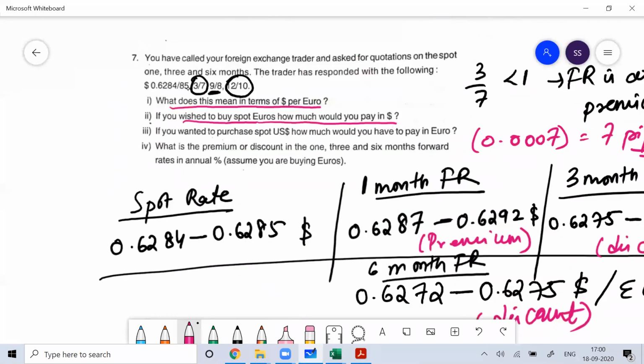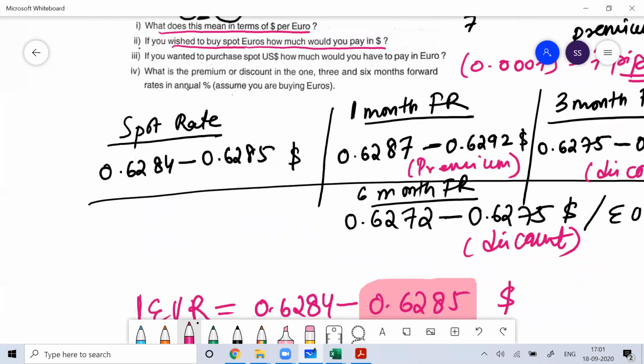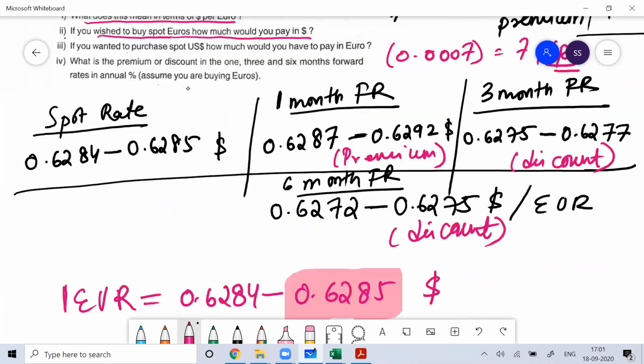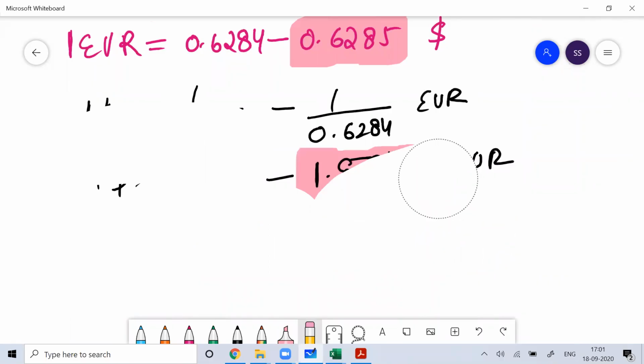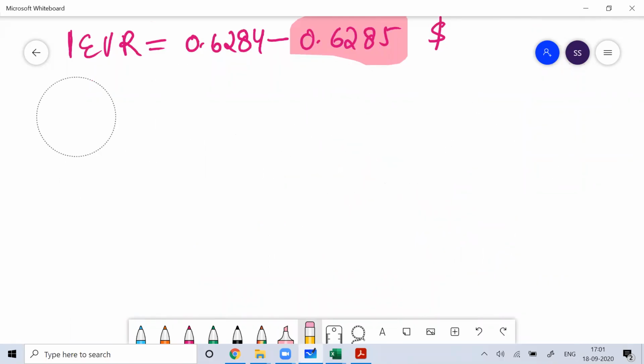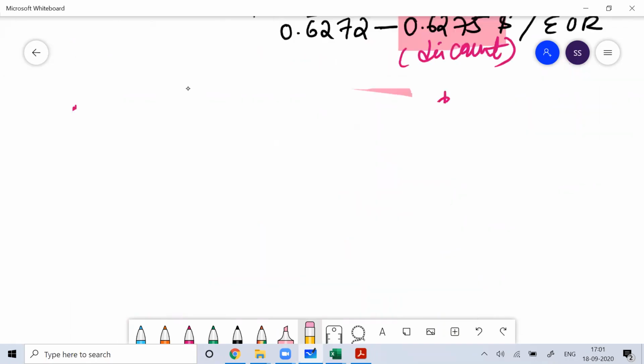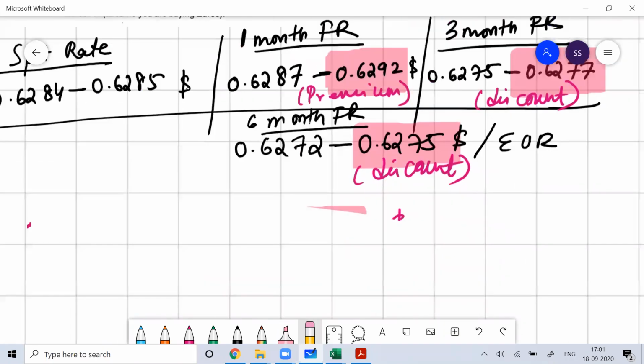So if you wanted to purchase $4 in euro, then what is the premium or discount in the 1 month, 3 months, 6 months rate? Assuming that you are buying euro, everything will be done at the ask rate only. If you're buying euro, then the bank is selling to you, and the bank will always sell at a higher value. You can do the forward rate calculation yourself.